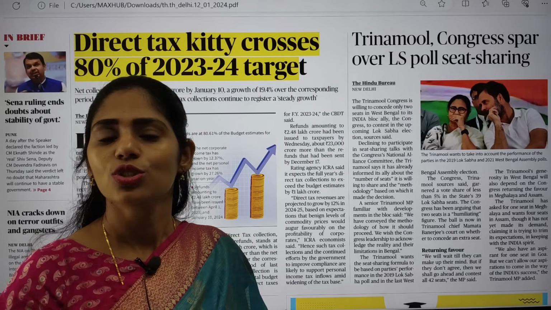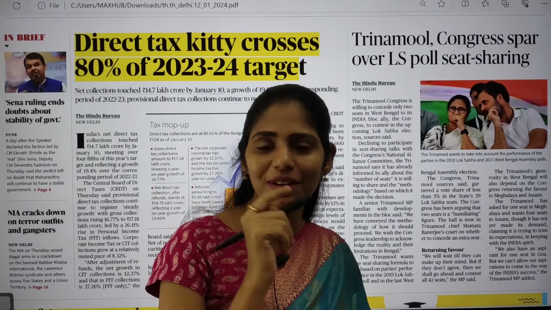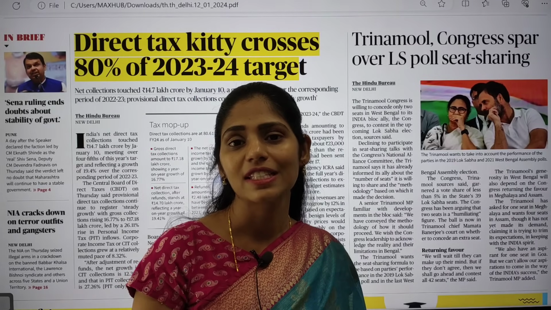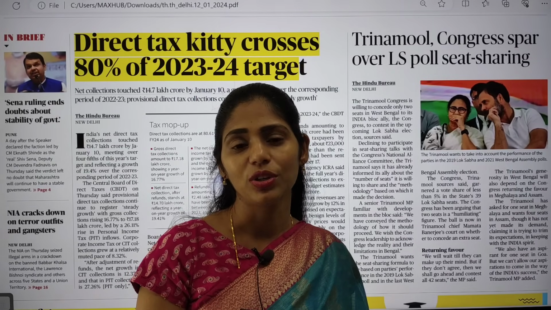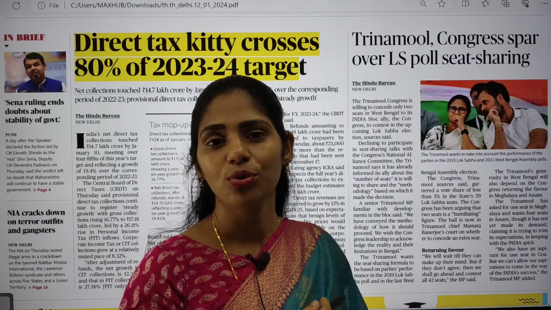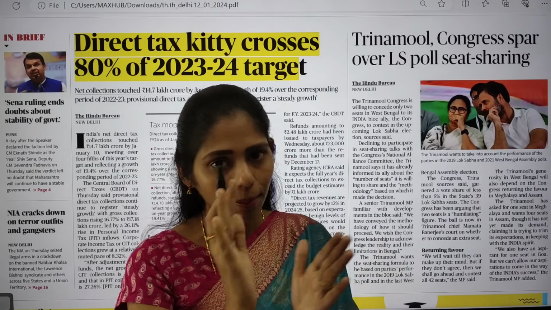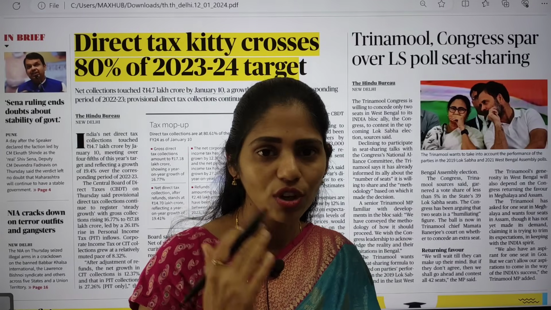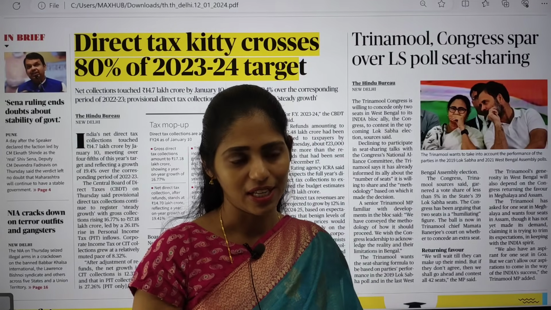as well as interlinking of subjects. Interlinking of subjects is very important from the UPSC point of view because you are going to write descriptive papers, okay, that too in GS1, GS2, GS3, GS4. There you have to interlink one topic with another topic and even one subject with another subject. So we are going to learn that from this news analysis.